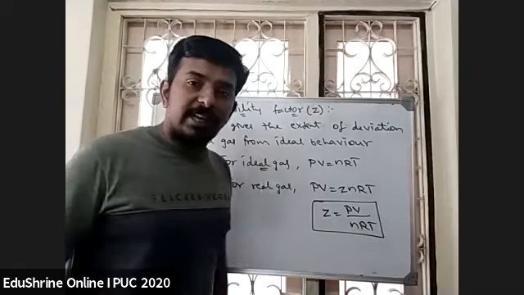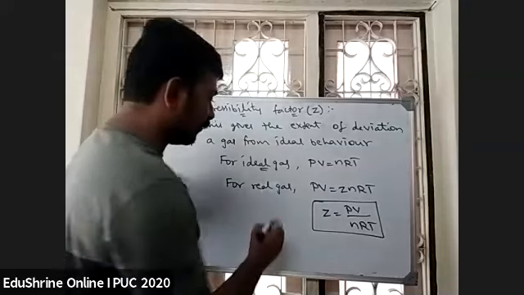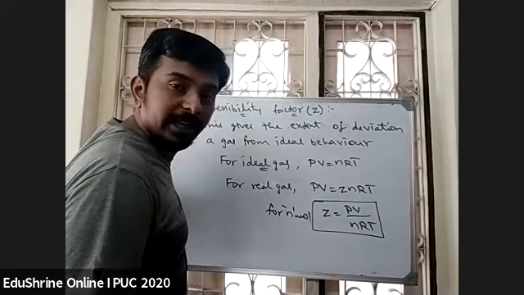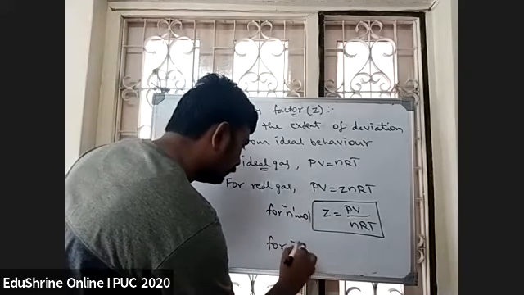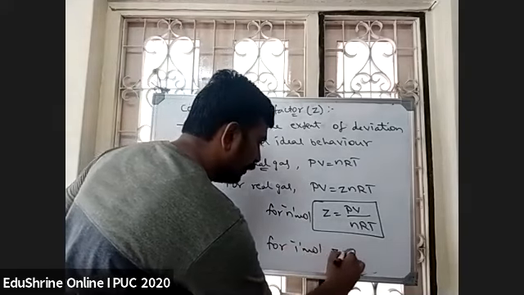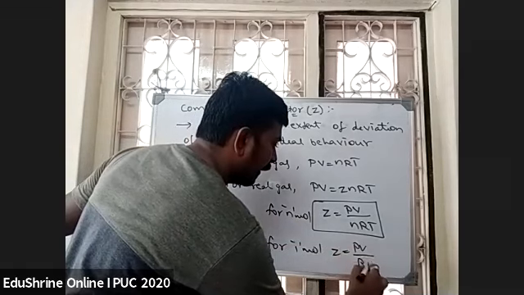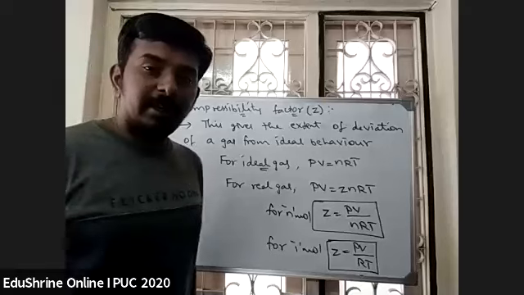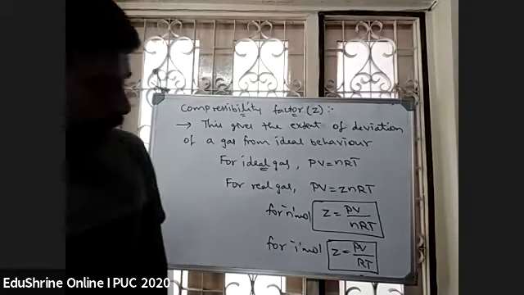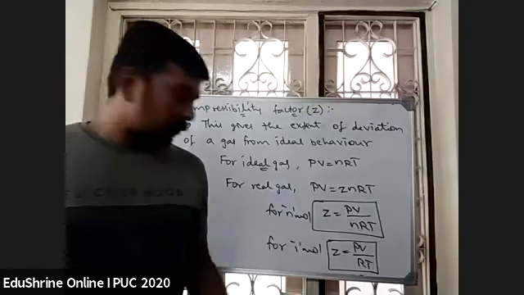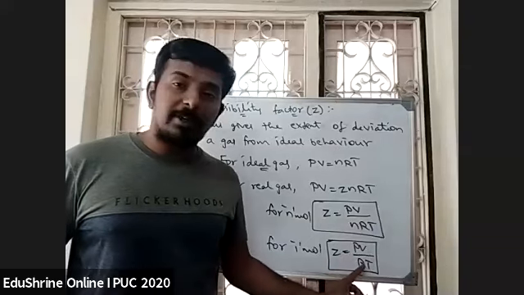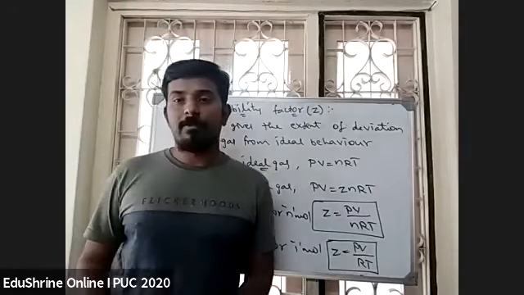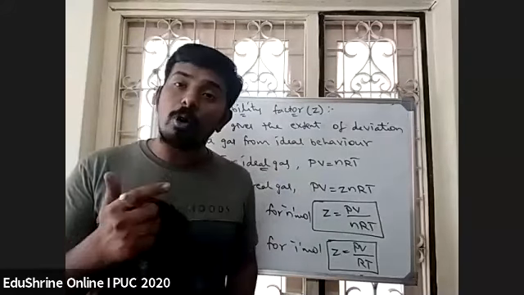The value of Z is PV by nRT. This is for n moles of real gas. Then for 1 mole, Z value will be equal to PV by RT. So given conditions of pressure, volume, temperature and R, we can calculate the value of Z. So the value of Z will give to what extent it is deviating.